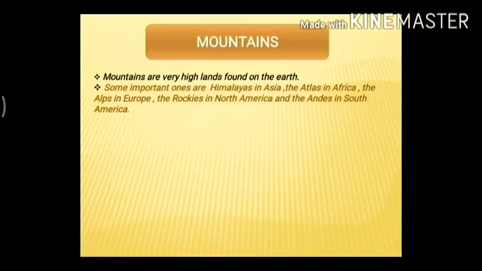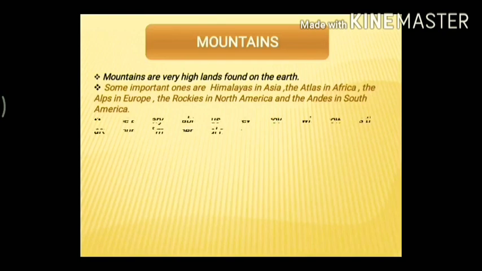Now, what are these mountains? Let's see. Mountains are very high lands found on the earth, higher than the plains and plateaus also. Some of the important mountain ranges in the world are the Himalayas in Asia, the Atlas in Africa, the Alps in Europe, the Rockies in North America, and the Andes in South America. These are the well-known mountain ranges in this world.